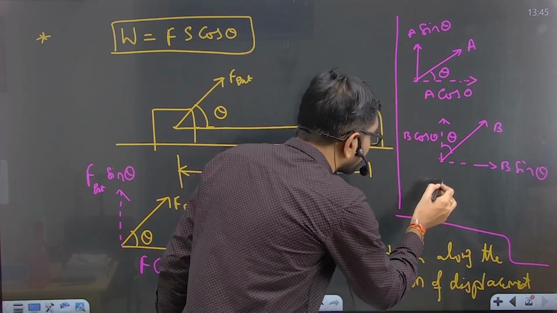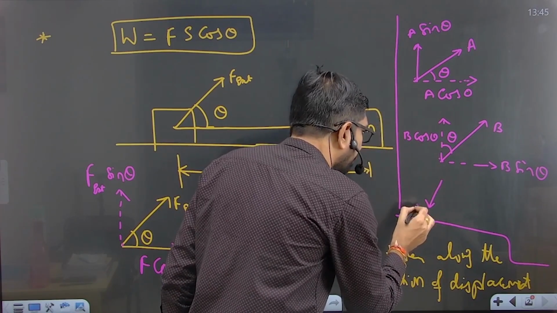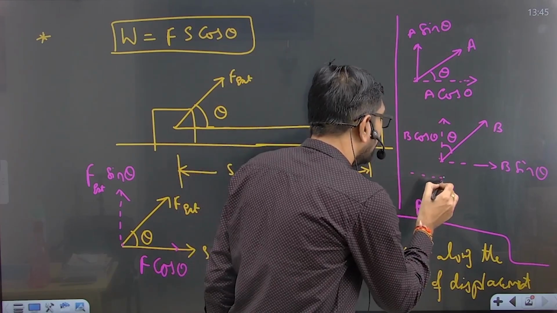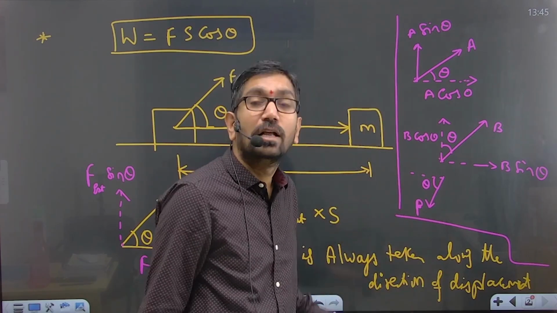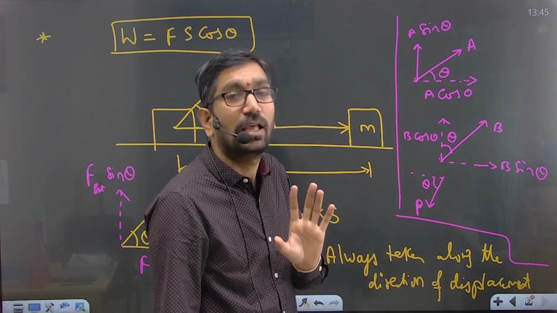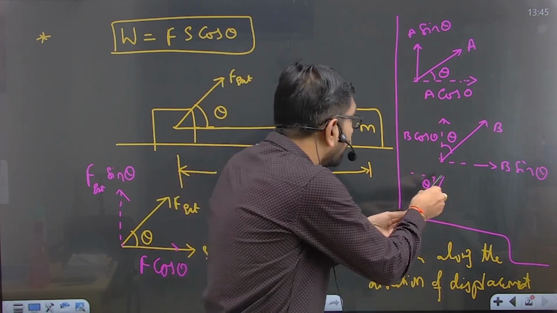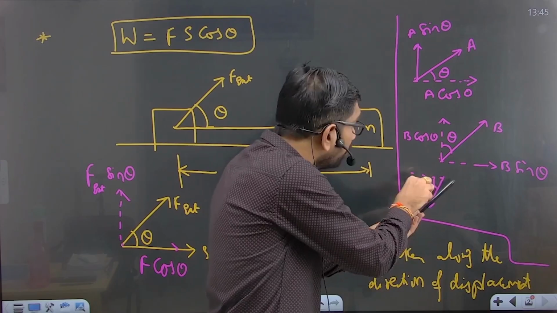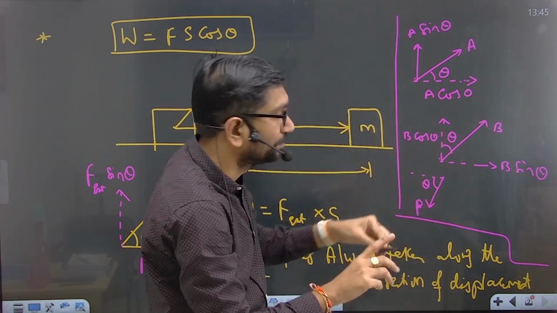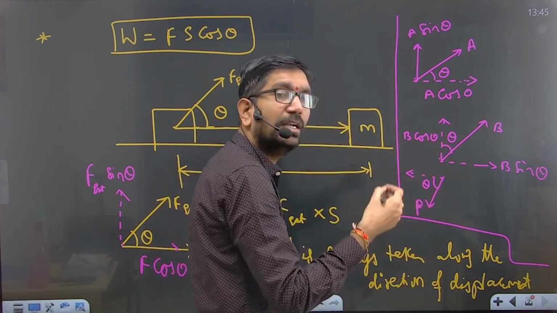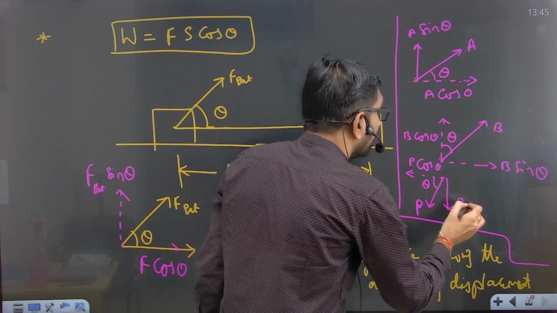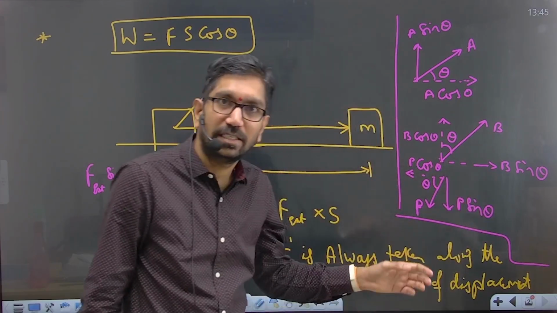Now if this is the P, this is a P I am taking, and the angle theta is here, now you have to find out the component resolution of the P. How will you do this? See here, this is a banana, you are peeling out like this and like this, correct? So wherever theta is present, there you will get cos theta, and exactly 90 degrees you will get sin theta. Is it clear?